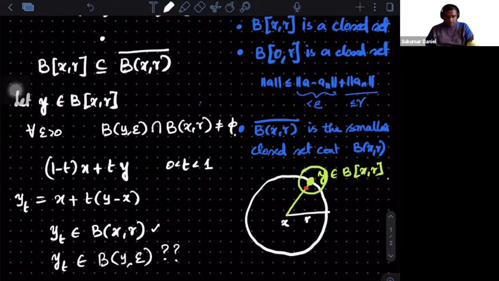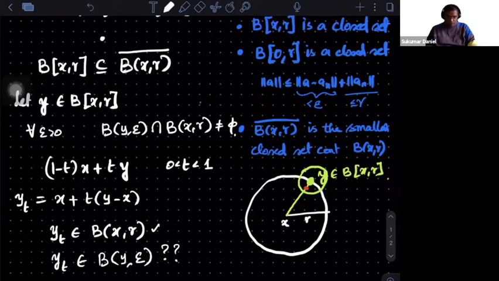Does yt belong to this ball? The answer is straightforward. Not necessary for all t, because look at the green. If I take the red point, the one yt, as long as it is inside this green ball, it will be inside this by epsilon. Otherwise, it will be outside.